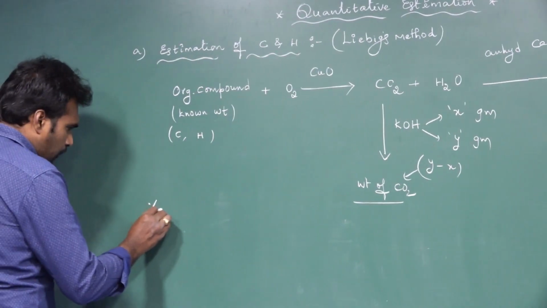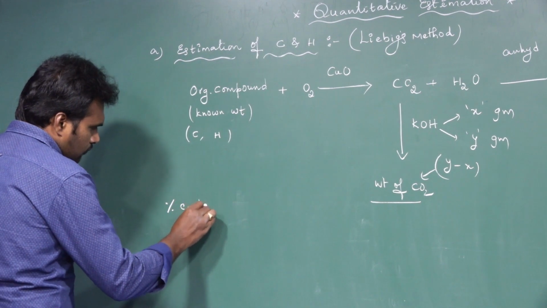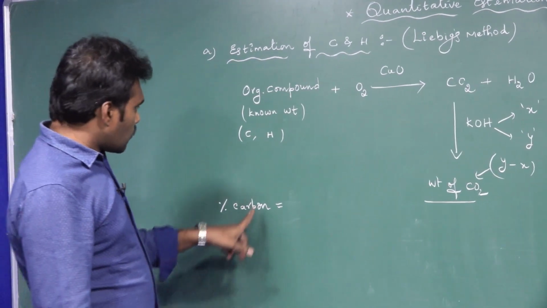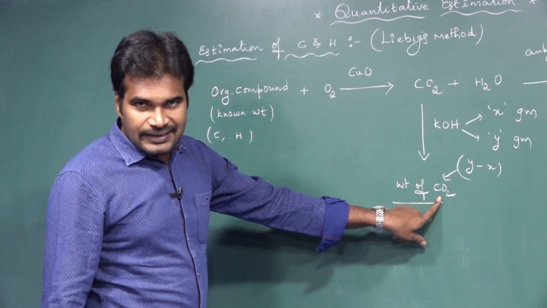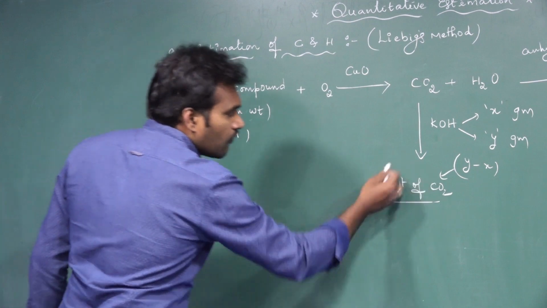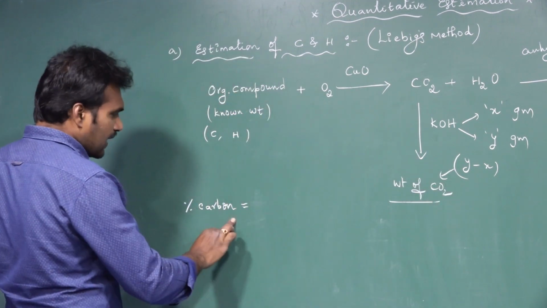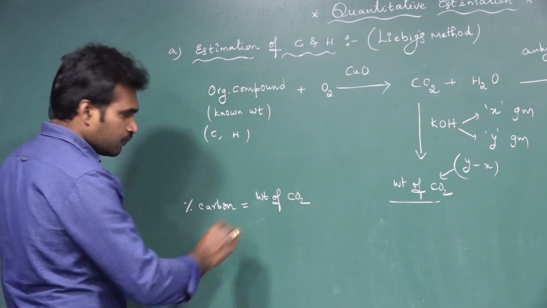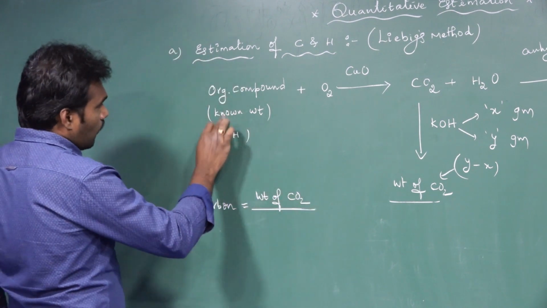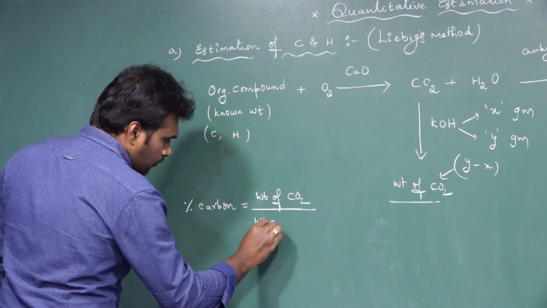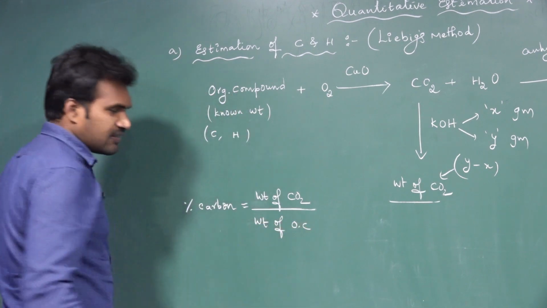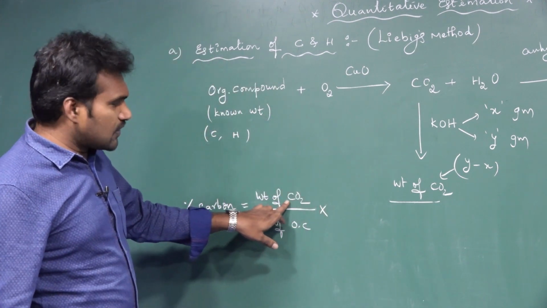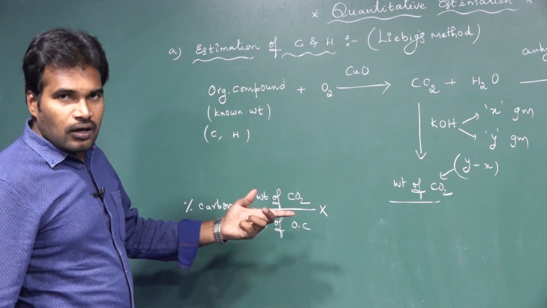The percentage of carbon is equal to, so carbon is coming out as carbon dioxide, right? And we know the weight of carbon dioxide. So the percentage of carbon is equal to the weight of CO2 produced divided by the weight of organic compound (OC stands for organic compound), into, in this CO2, the percentage composition of carbon, how do you calculate?